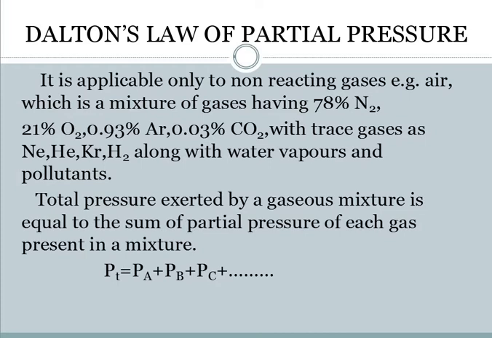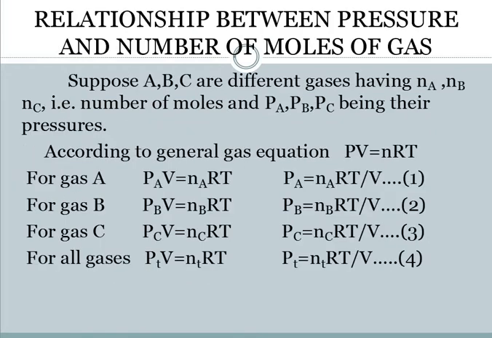So Dalton's law of partial pressure means that each gas will exert its pressure on the walls of the container, and the combination of all these gives you the total pressure.